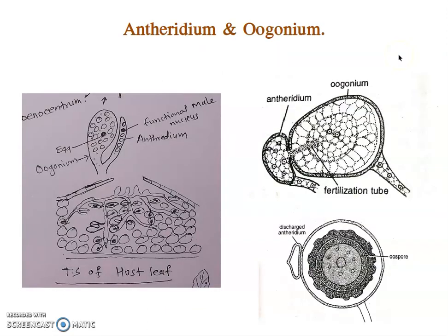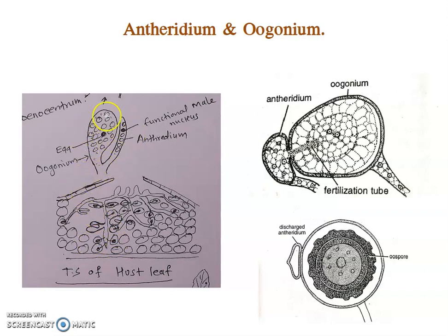Another type of reproduction is called sexual reproduction. In sexual reproduction, two hyphae from the lower depth produce antheridium and oogonium. This type of reproduction takes place later, after asexual reproduction, in the deep plant tissue, where the mycelium makes two branches.